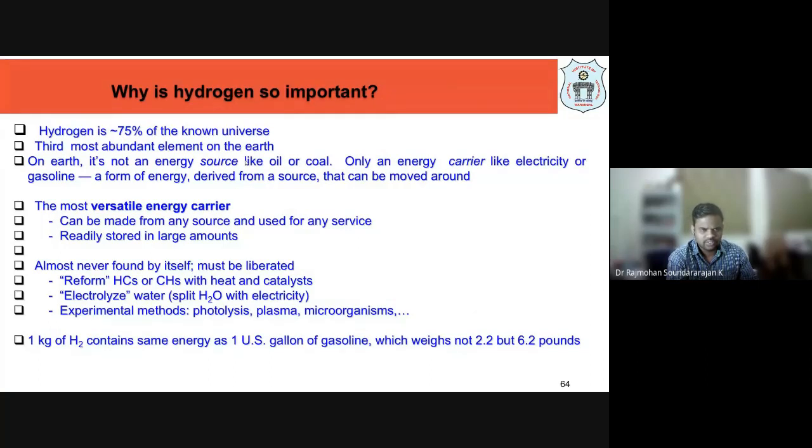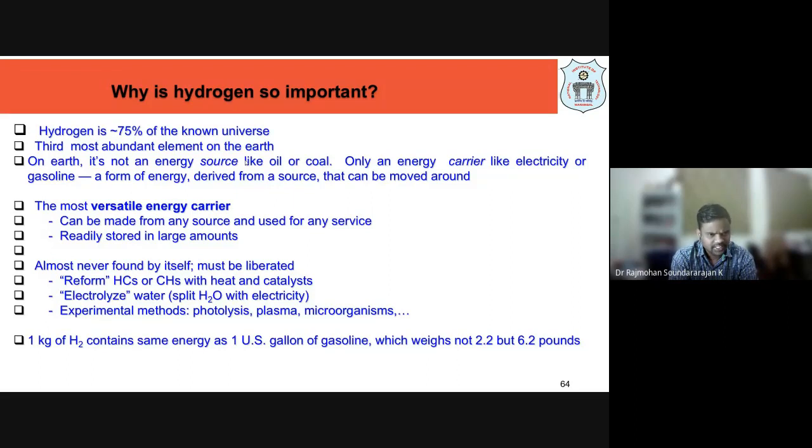Okay, so that's why now we are able to list out the importance of hydrogen. Hydrogen is around 75% of the known universe, and it is the third most abundant element on the earth. On earth, it's not an energy source like oil or coal. Hydrogen is only an energy carrier, like electricity or gasoline, a form of energy derived from a source, so that it can be moved around from one form to another form. It's only an energy carrier, not an energy source.